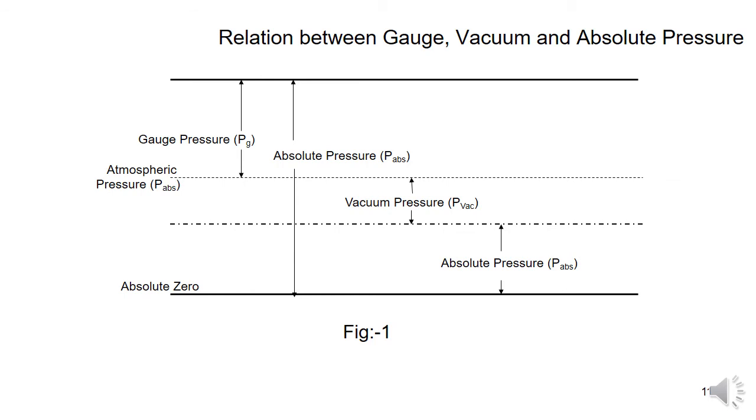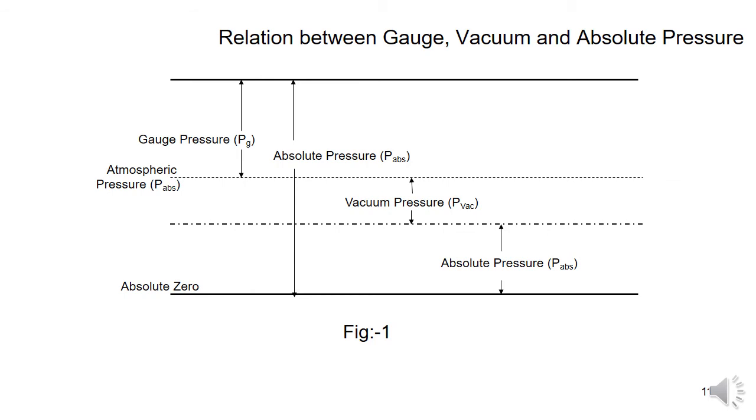So the two relations are: P absolute is equal to P atmospheric plus P gauge. Again, in case of a vacuum, P absolute is equal to P atmospheric minus P vacuum. These are the relations between the gauge, vacuum and absolute pressure. So, clearly understand the pressure: the types are atmospheric pressure, gauge pressure, vacuum pressure and absolute pressure.